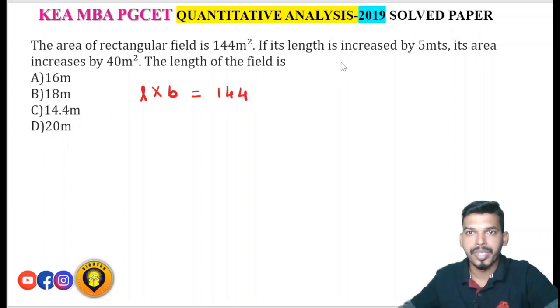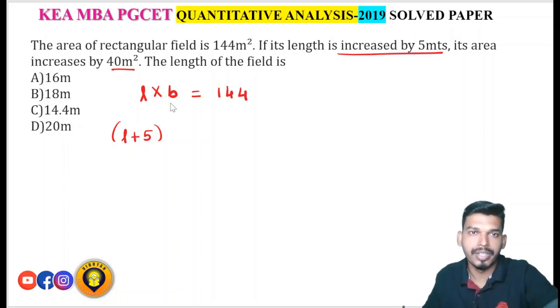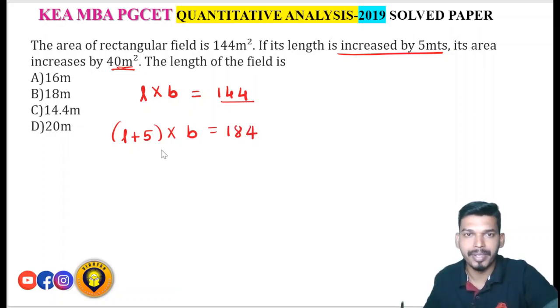So this length into breadth value was how much? 144 meters square. If its length is increased by 5 meters, that is L becomes L plus 5, its area increases by 40 meters square. So they have not altered the breadth of the rectangular field. The breadth remains constant, B remains constant. Only the length is increased by 5 meters, which means initially the area was 144, now plus 40 means 184 meters square is the new area.